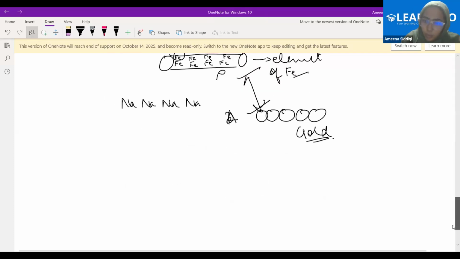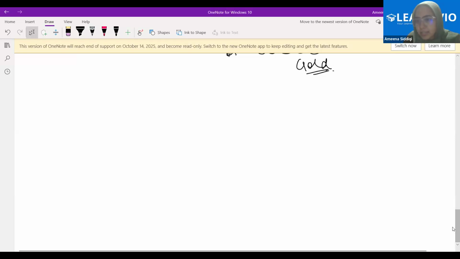Now, in total, there are many elements. Around 116 to 118, let's take that as the number. That's around the number of elements which are present. Now, some elements. Do you know cricket?